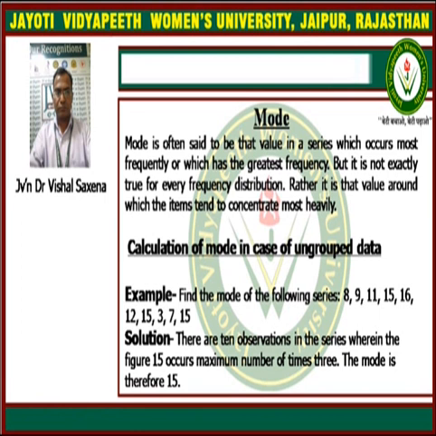Mode is that value which comes most frequently, or the most number of times. You can see that 15 is the data which comes most frequently in this series, because 15 is present 3 times, and no other data than 15 is present 3 or more times. That's why the mode of the series is 15, and 15 is the answer.